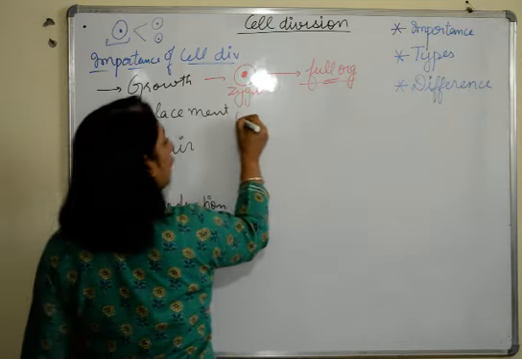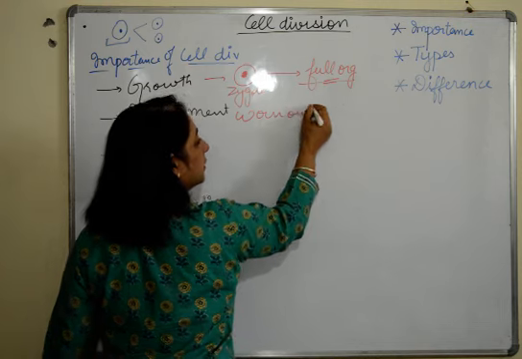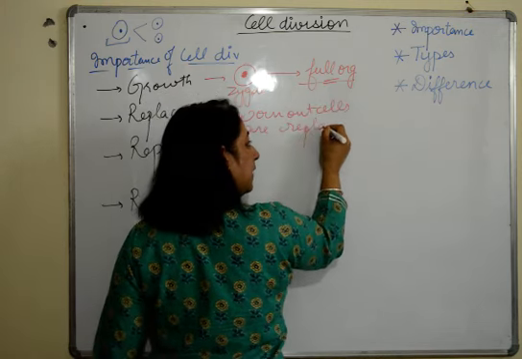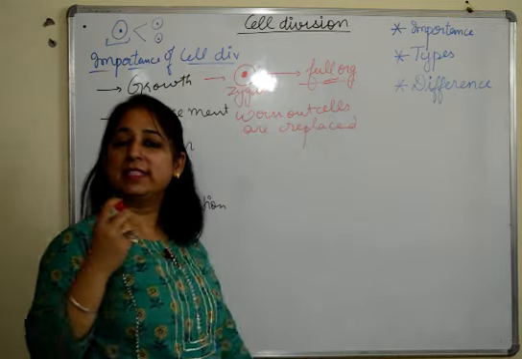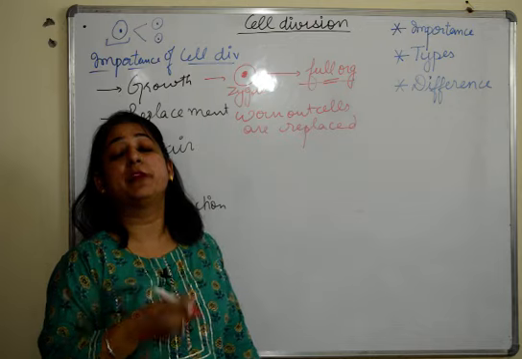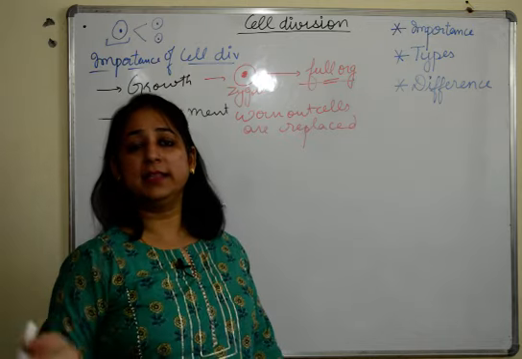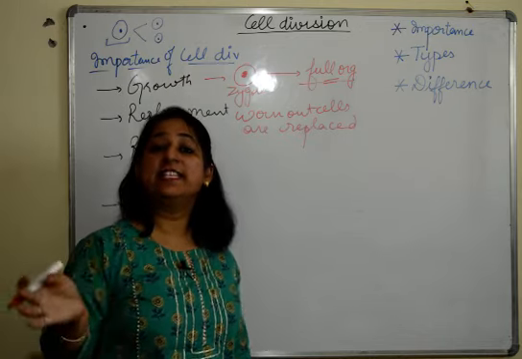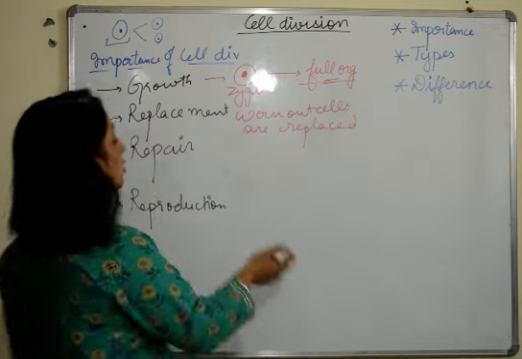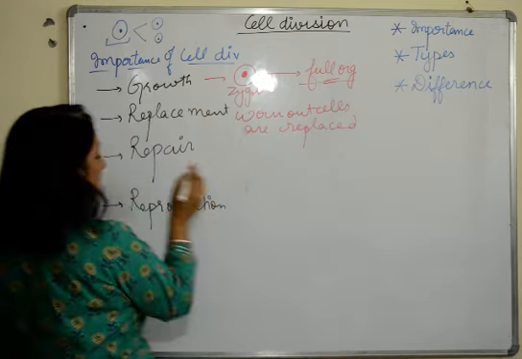Replacement. Worn out cells are replaced. We all know that the cells have a specific lifespan. Like for example, RBCs, they just live for 120 days. Uske baad they just die off. They are just replaced. So what is done? RBCs are replaced by new ones. So for the replacement of worn out cells.